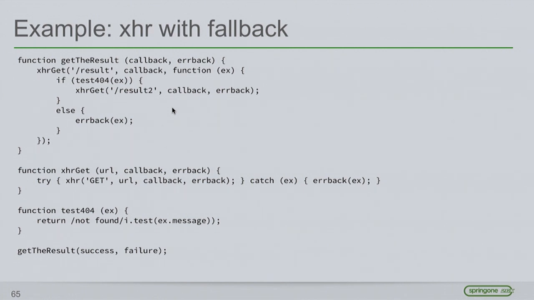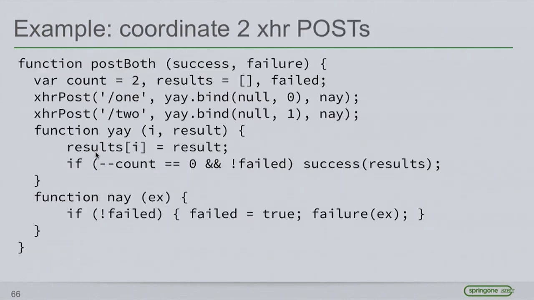So here's an example with fallback. I know you probably can't see that. So now what I'm trying to do is emulate this try, catch, finally in an async world, and that becomes really even more difficult because now I've got to handle this case. If something happens, I want to try again, so now my code's getting a little bit more convoluted. I pulled out some functions to try and reuse them.